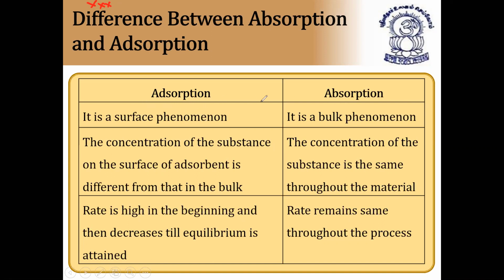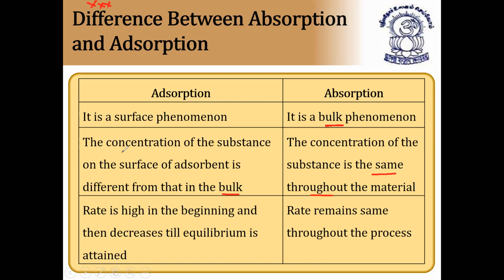What is adsorption, what is absorption, we have already seen. Adsorption is a surface phenomenon and absorption is a bulk phenomenon. It is present not only on the surface but also going inside the body. The concentration of the substance on the surface of the adsorbent is different from that in the bulk, whereas in absorption the concentration is the same throughout the material. This is a very, very important point.